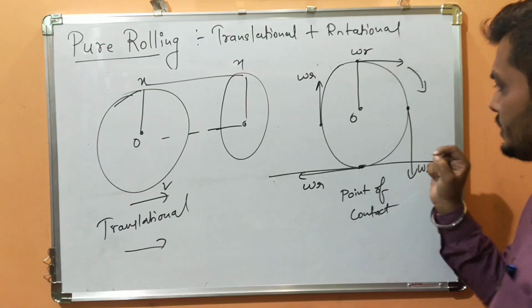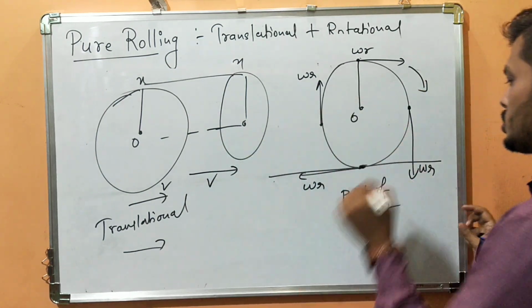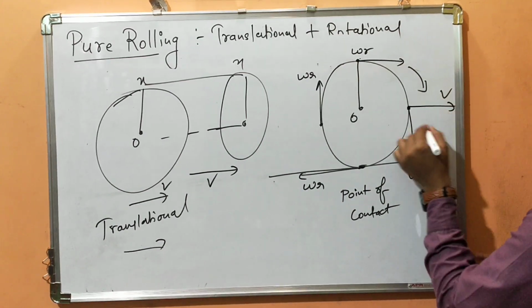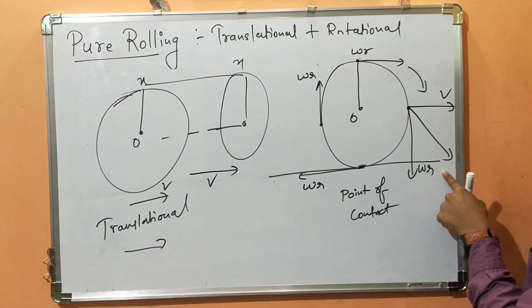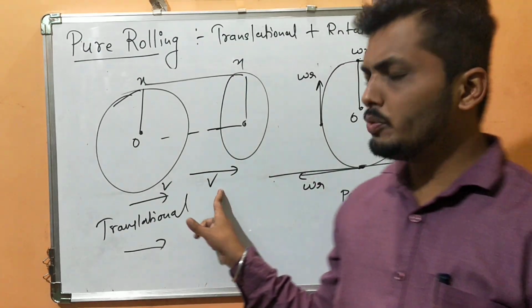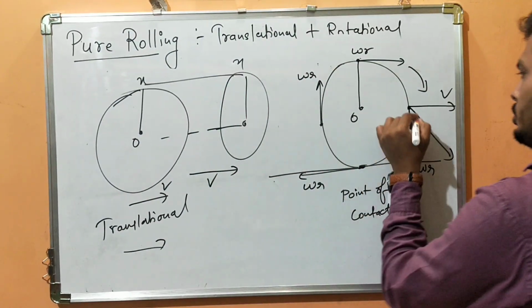Once you know it is traveling with this velocity v in a straight line, omega r is in this direction, v is in this direction, so the vector addition of this will give you the magnitude as well as the resultant. Magnitude is just adding what is velocity and what is omega r, and that will give you direction.